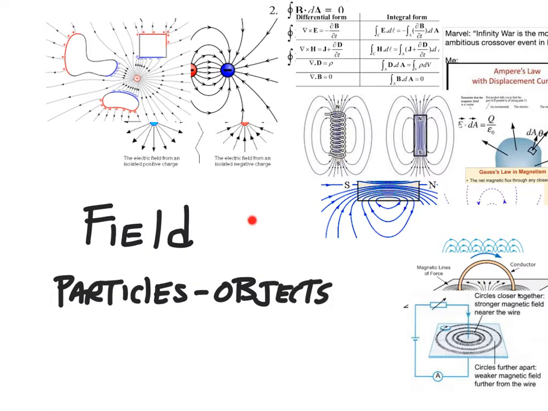You can talk about the value of a field at a point, but a field by definition is a quantity that fills space. The very word field means space. So, from a physics point of view, nature or reality is made of particles and fields, and they're different from each other, but they are related.